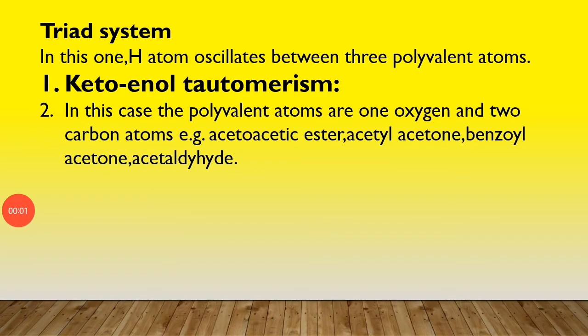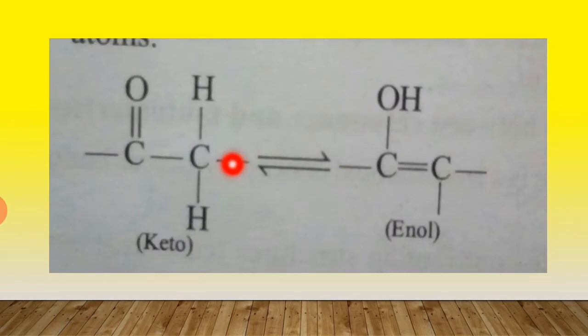Next, triad system. In this one, the hydrogen atom oscillates between three polyvalent atoms. Example of the triad system, keto-enol tautomerism. In this case, the polyvalent atoms are one oxygen and two carbon atoms. Examples: acetoacetic ester, acetyl acetone, benzoyl acetone and acetaldehyde. This is the keto form where the C double bond O is present, and this is the enolic form, where the hydroxyl group is present at the carbon-carbon double bond. Both structures are readily interconvertible.